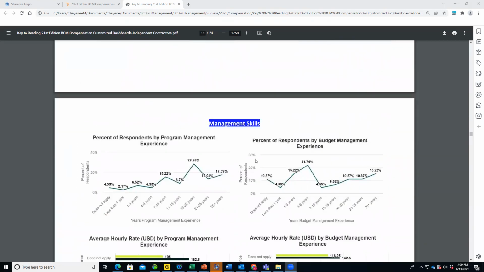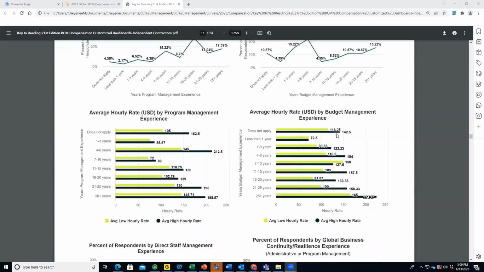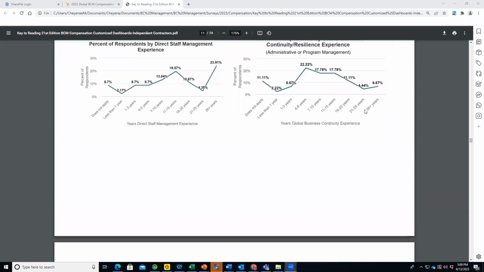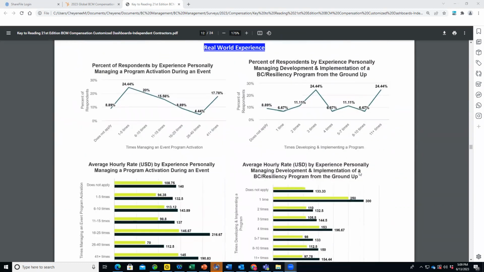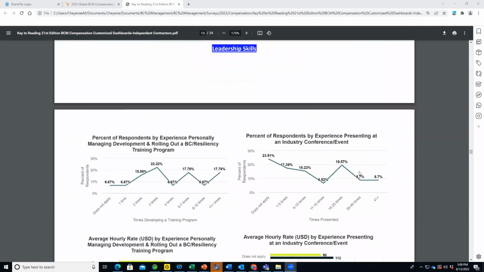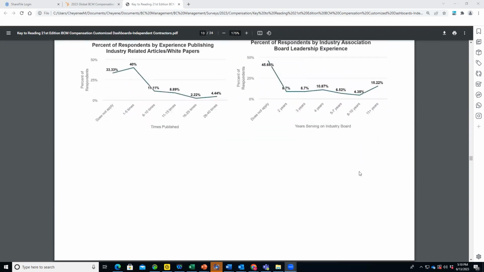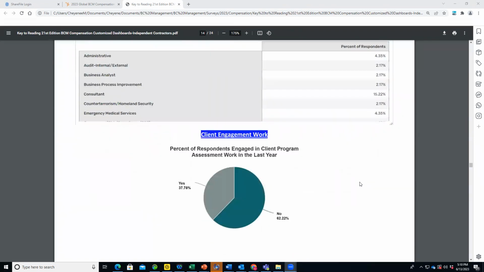Then we get into management skills. So program management, budget management, the percent of respondents, low, high hourly rates, direct staff management, global business continuity. That actually is under real world experience. So here we get into the real world experience: experience managing a program activation during an event, implementing a BC resiliency program from the ground up, percent of respondents, and then low, high hourly rates. Leadership skills: presenting at a conference, publishing papers, serving on an industry-related board. Then we get into previous experience, percent of respondents, and then client engagement work.